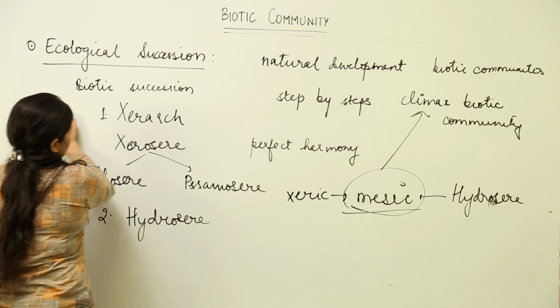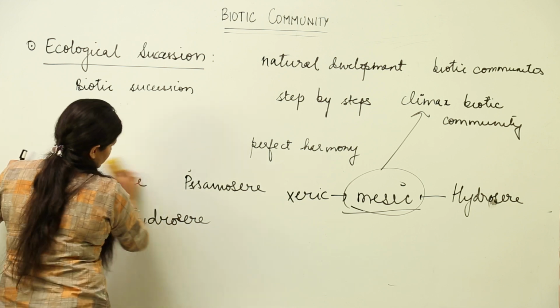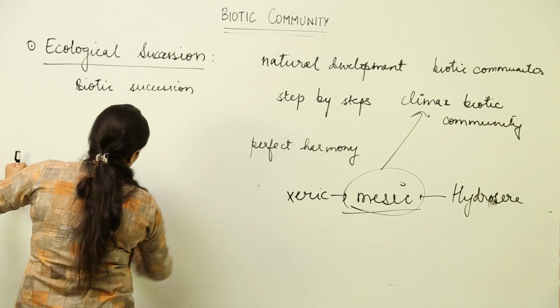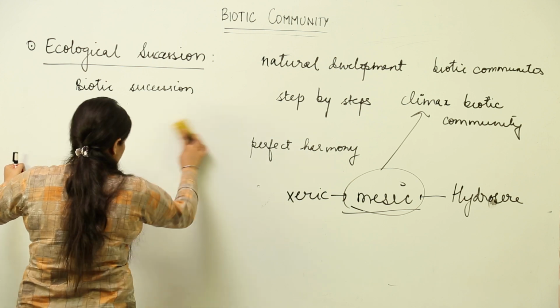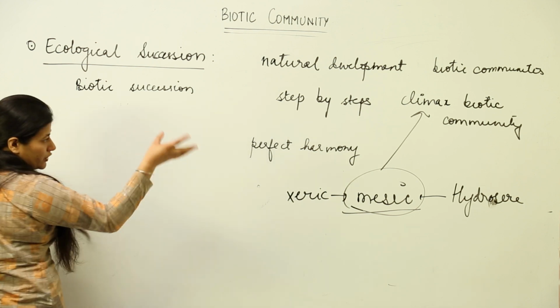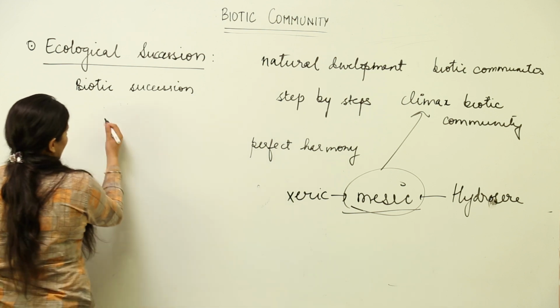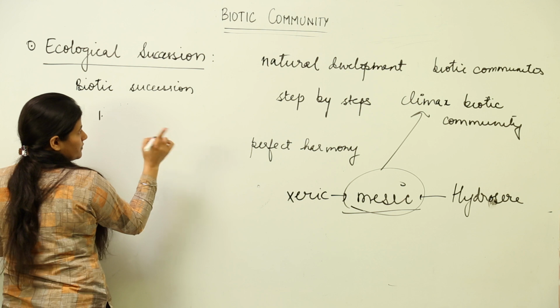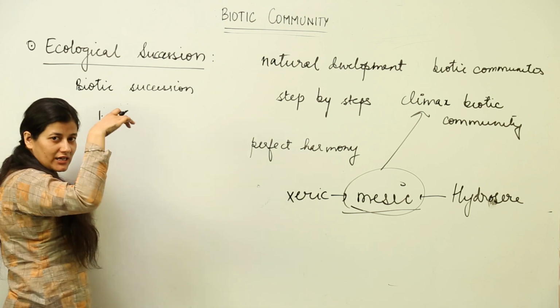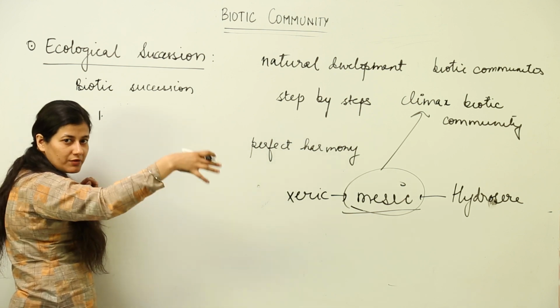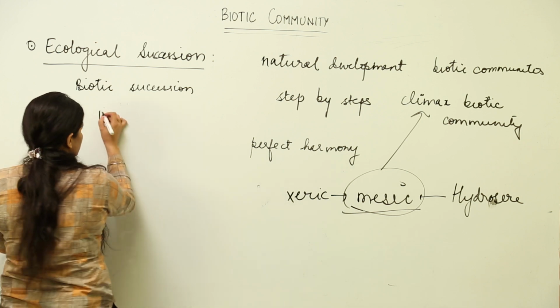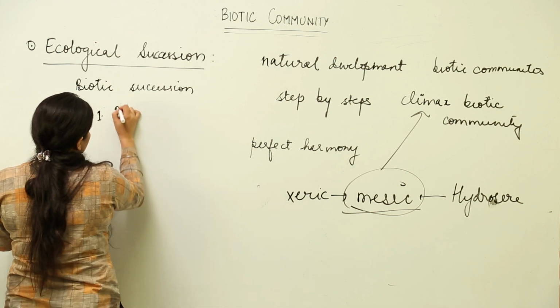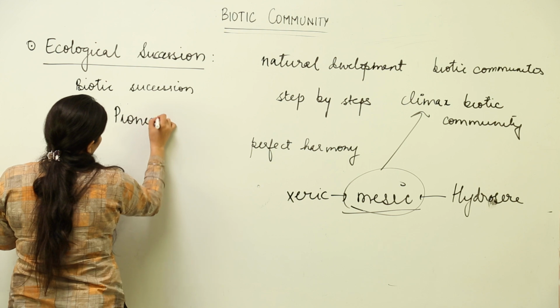Now, moving further, another simple thing you have to keep in mind is that there are various biotic communities which come into the scenario when succession is taking place in a certain area. The very first biotic community that comes and inhabits the dry or extremely wet condition is known as the pioneer community.